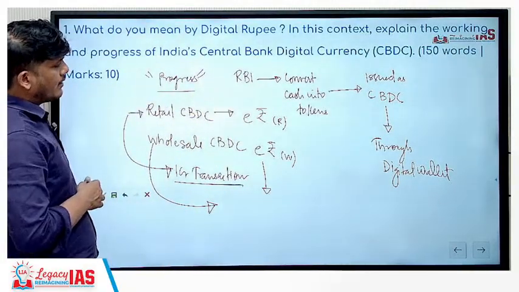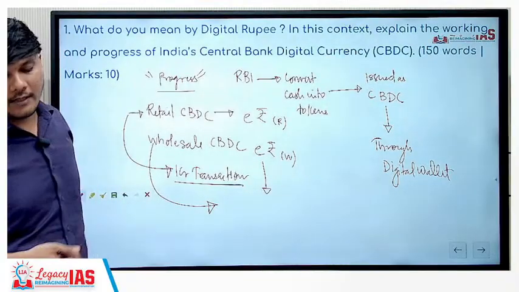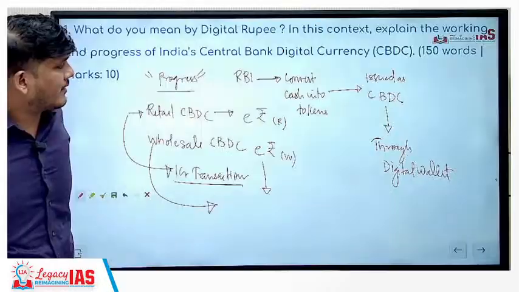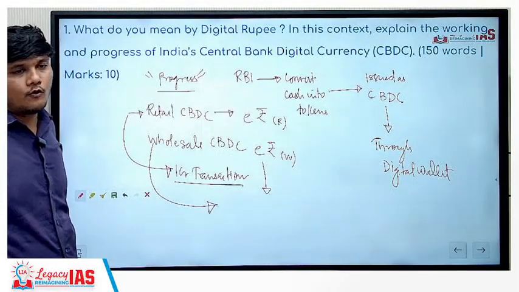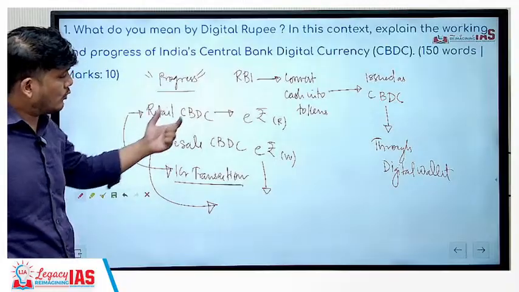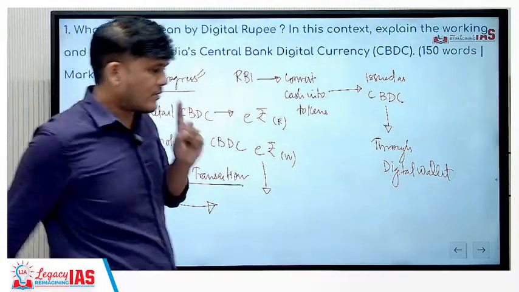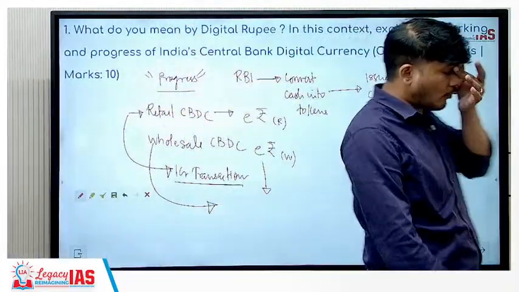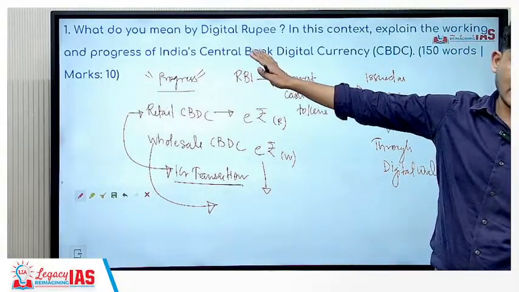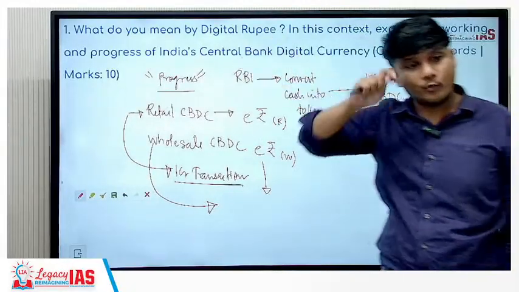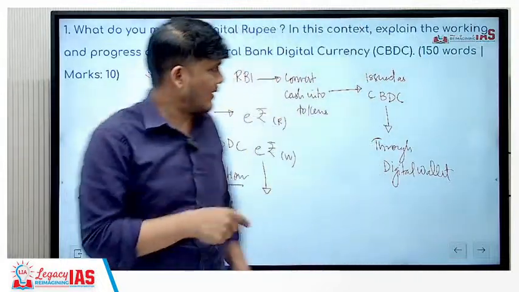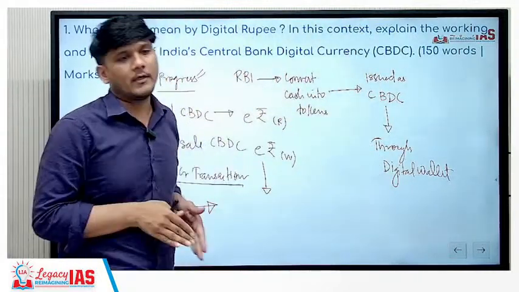Okay? And as we speak, more pilots are being run and more testing is being done. Central bank digital currency. So you can see this is quite factual. You have to know this, but there is one giveaway. The UPSC asked a digital currency related question in prelims, and now they have asked a question in mains also in the same year.